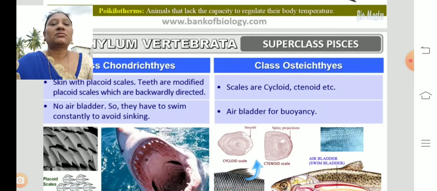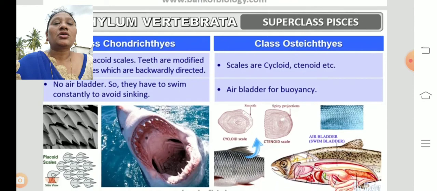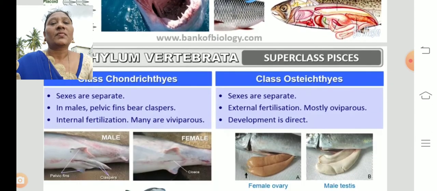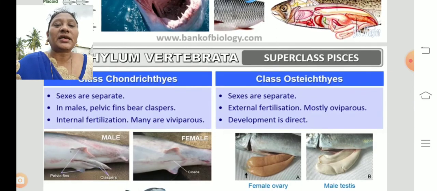No air bladder, so they have to swim constantly to avoid sinking. As they don't have an air bladder, for the process of respiration they have to swim regularly or continuously. In these osteichthyes fishes, we will find an air bladder for buoyancy. What is buoyancy? Balancing the body in the water, on the surface of the water. Okay, so they have the air bladder. And coming to the chondrichthyes, sexes are separate, and in osteichthyes, sexes are also separate. A male is a male and a female is a female.